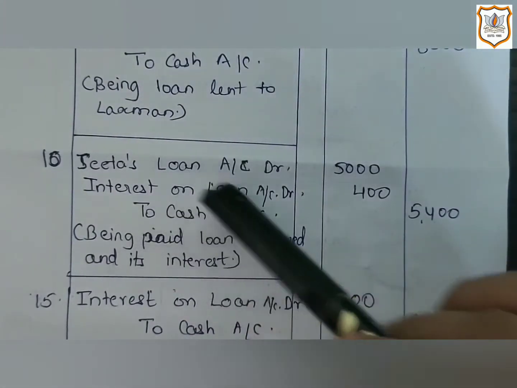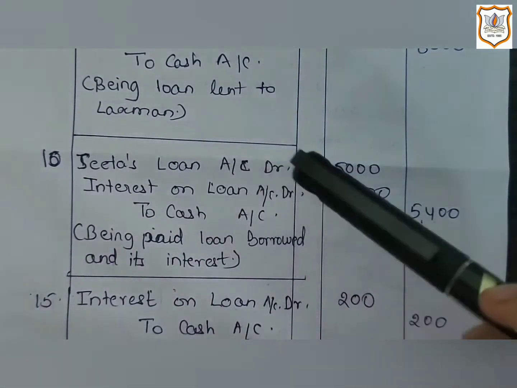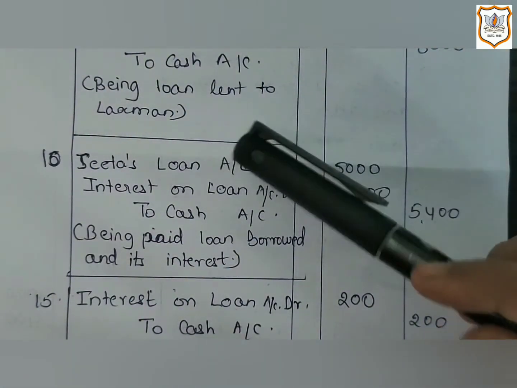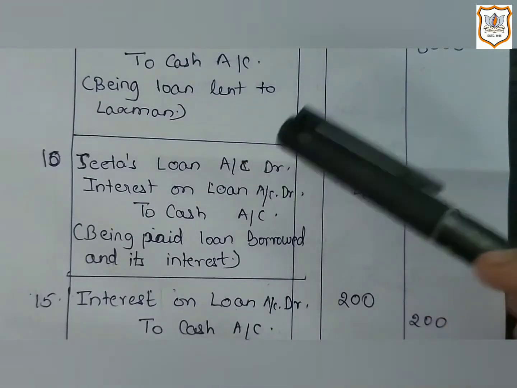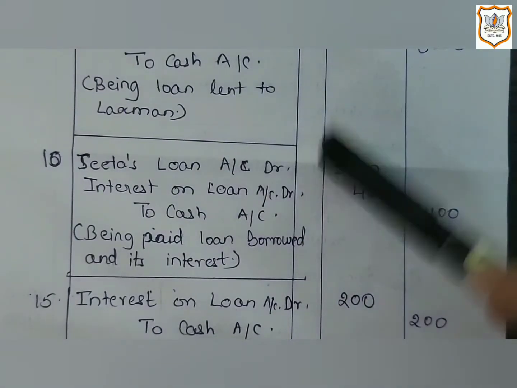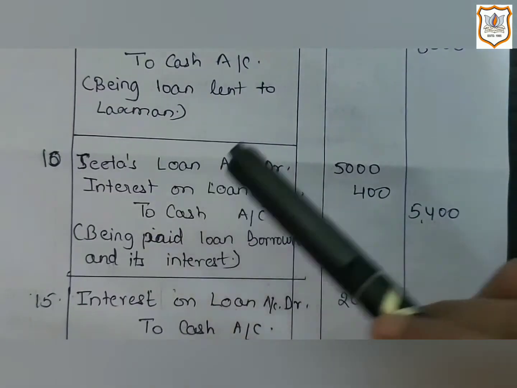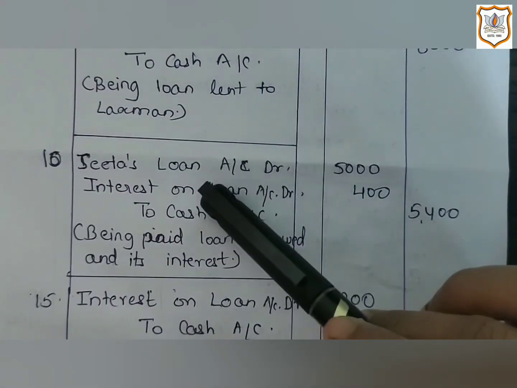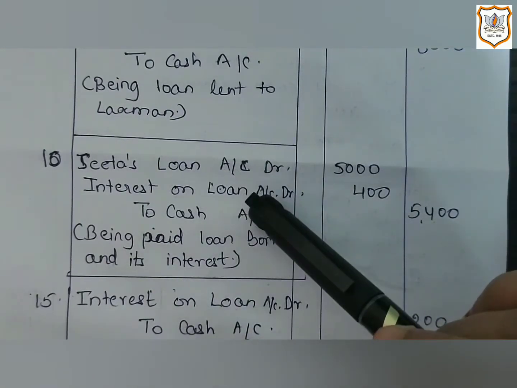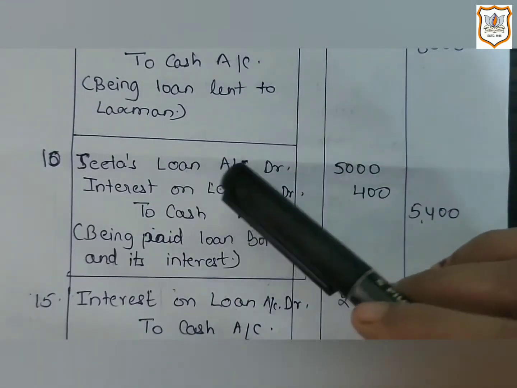Here, for Sita's loan account, we will apply the rule of personal account. Here, Sita is the receiver of the loan amount, as we are returning it to her, repaying it to her. So, Sita's loan account will be debited as per the rule of debit the receiver. Then interest on loan account will be debited. For this, we are applying the rule of nominal account, as interest on loan is an expense for the business. So expense is a nominal account. It will come under nominal account.